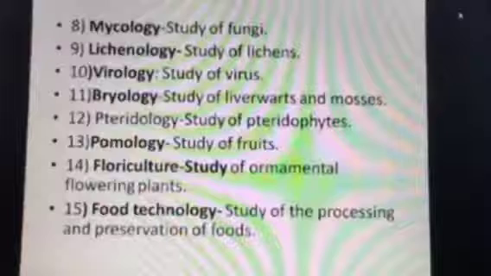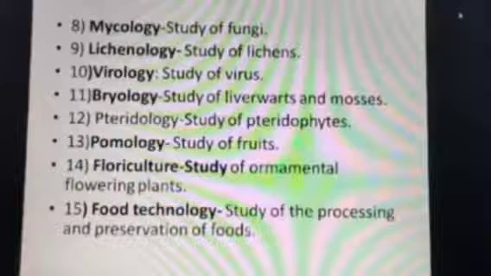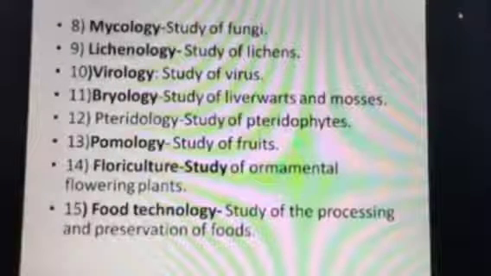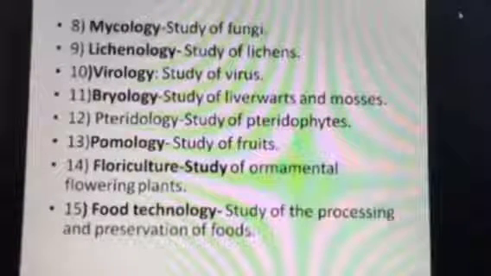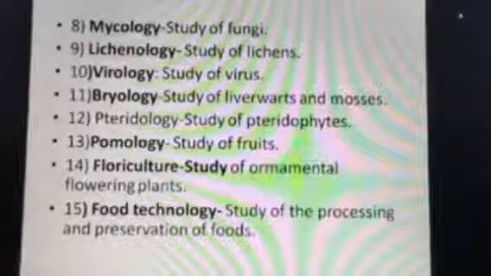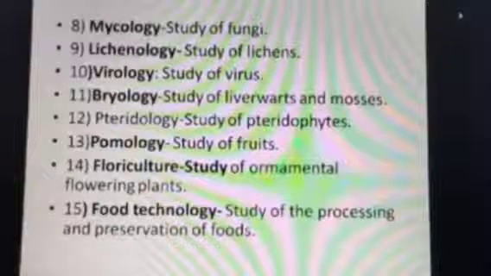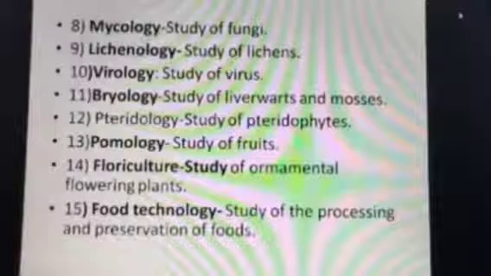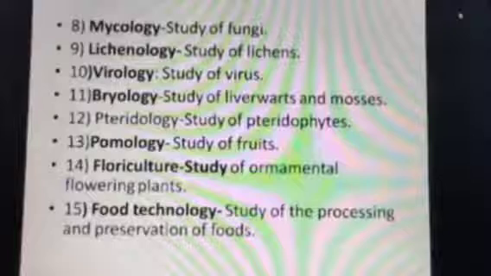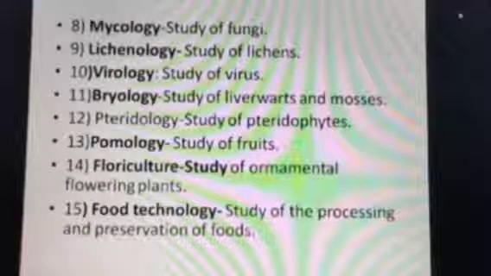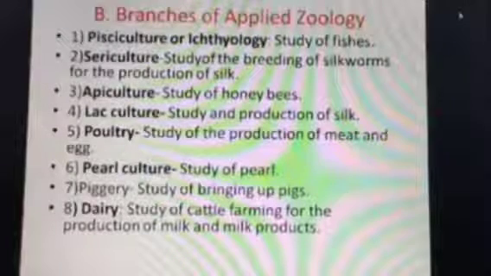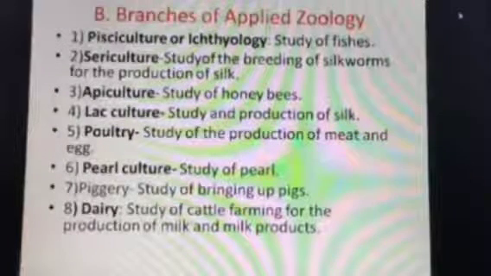Next is our food technology. So study of processing and preservation. So we are preparing different types of products from plant products. So how we are to preserve, how we are to process, and all these things are discussed under food technology. So processing of food and preservation. Why we need preservation? Otherwise it will deteriorate. So how to preserve, that is also discussed in food technology. So next branch is our branches of applied zoology.